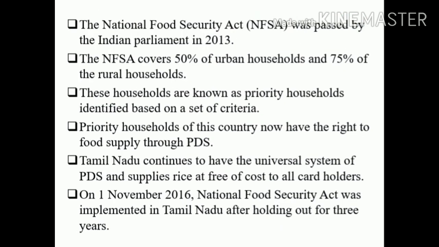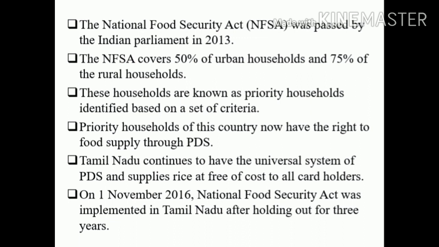The Government of India, under the public distribution system, distributes food grains to people all over our country, both in rural and urban areas. To assure the supply of food grains, the National Food Security Act was passed by the Indian Parliament in 2013.